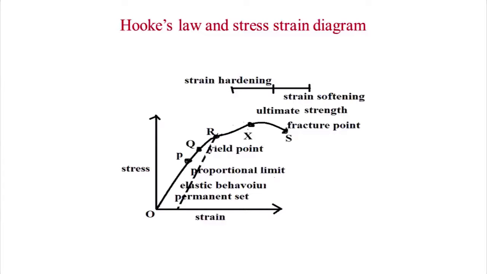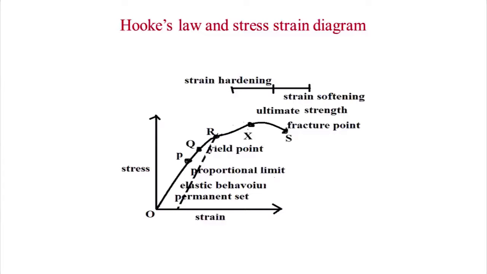Now, by observing this graph, the stress versus strain plot of a metallic wire or a rod will be as shown in the figure. Now, we will discuss point by point in Hooke's law how the stress versus strain can be related in this diagram. Here we have marked different points on the curve: O, P, Q, R, X, and S. Now, first we will discuss OP.